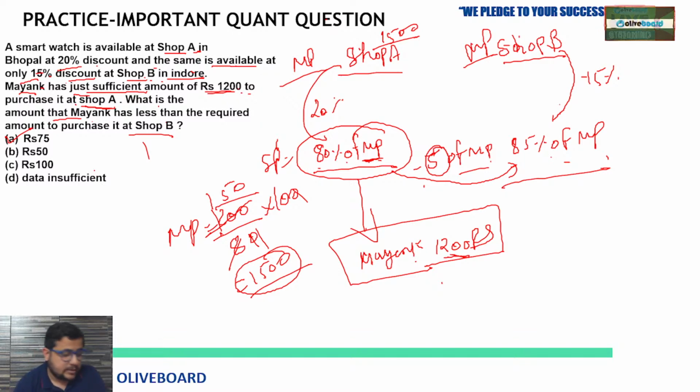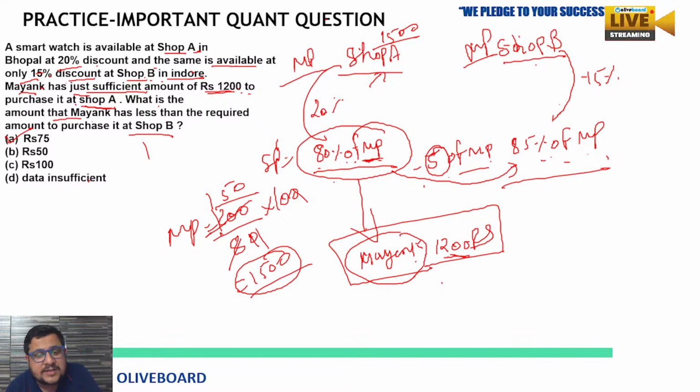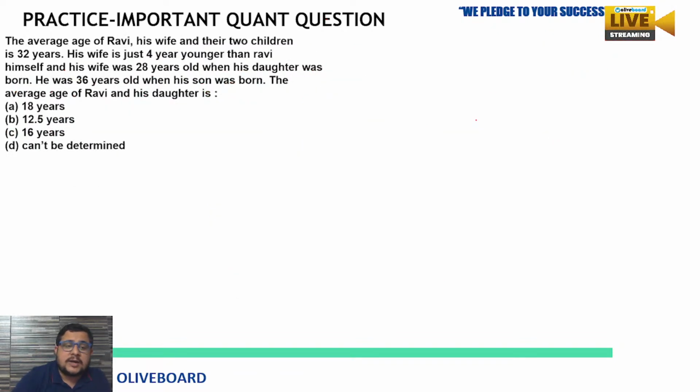Clear? Okay, great. So I hope it is completely clear how we have done this. Shop A gives 80% of the marked price, shop B 85% of the marked price. Their difference is 5% here. And we know Mayank had only 1200 rupees, which was sufficient to buy from shop A, meaning 80% of the marked price. So we have calculated the marked price by that, which is 1500. Now we know the difference of how much less he is having: 5% less than shop B, 5% of the marked price. So the marked price is 1500, just 5% of that you have to calculate here.